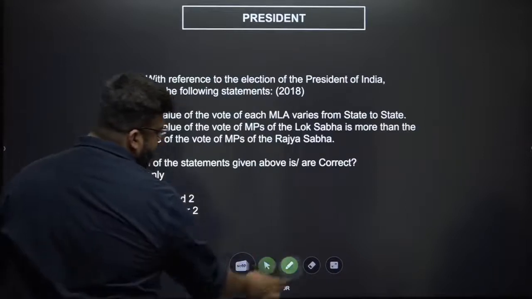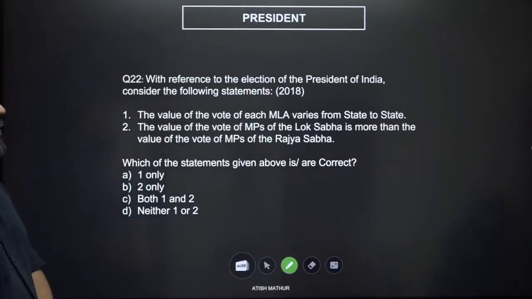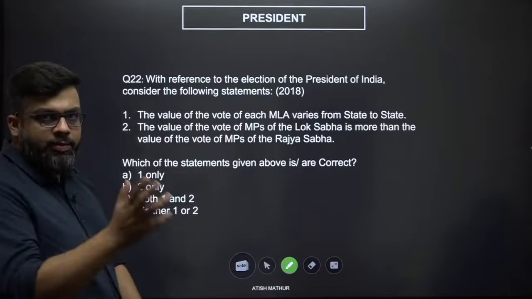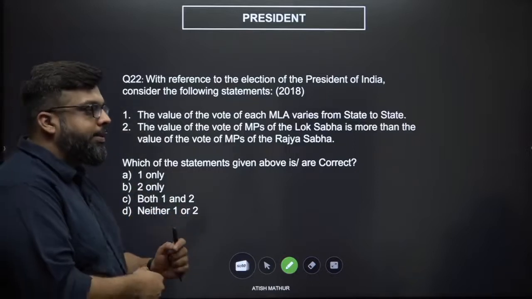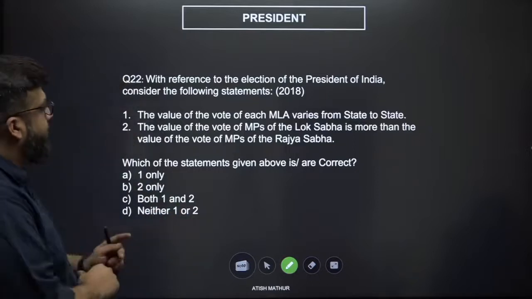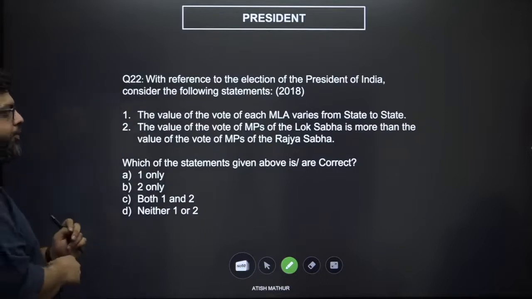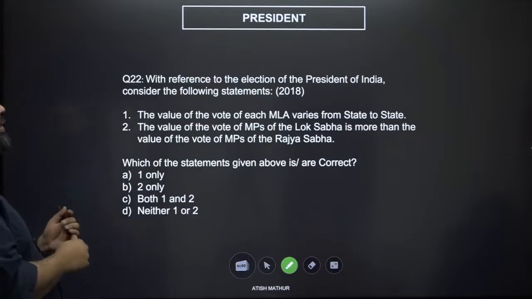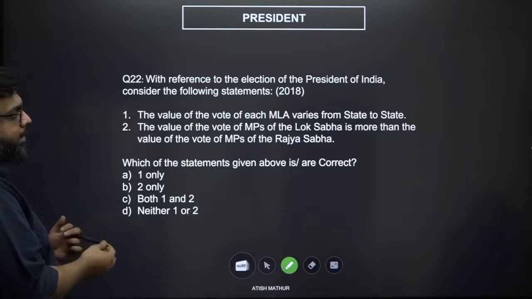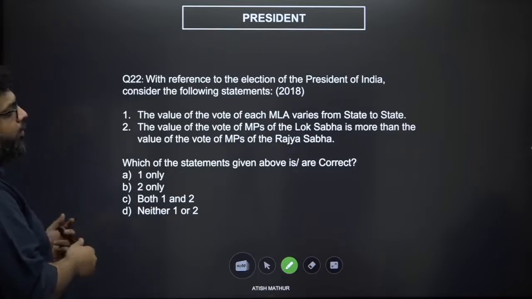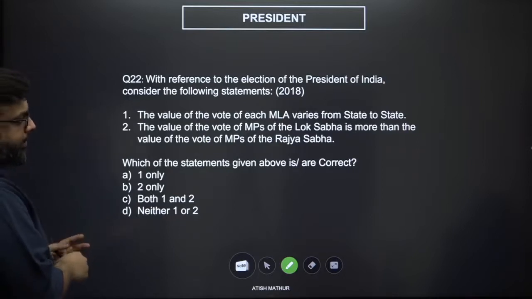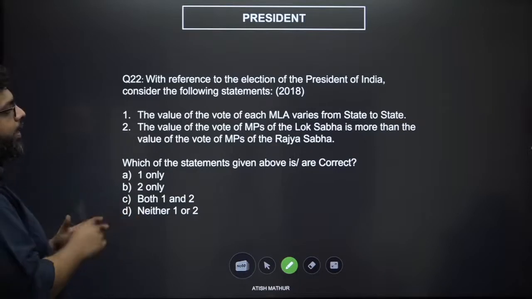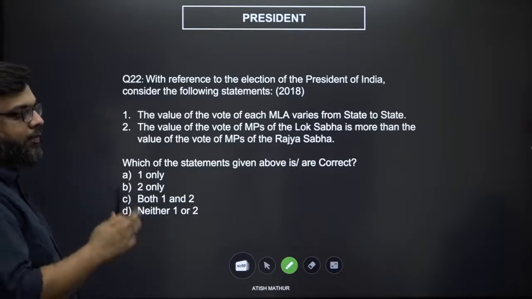Now, with reference to the President of India, consider the following statements. We've done this through a presidential election also in our Magna Carta lectures, lectures 6.1 and 6.2. The value of each MLA's vote varies from state to state. The value of the vote of MPs of the Lok Sabha is more than the value of the votes of MPs of the Rajya Sabha.